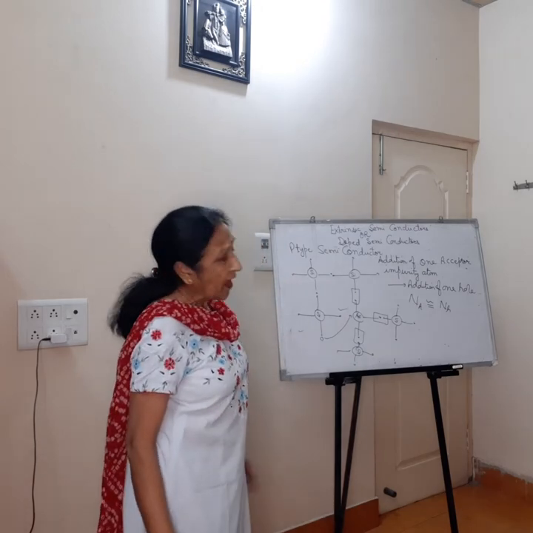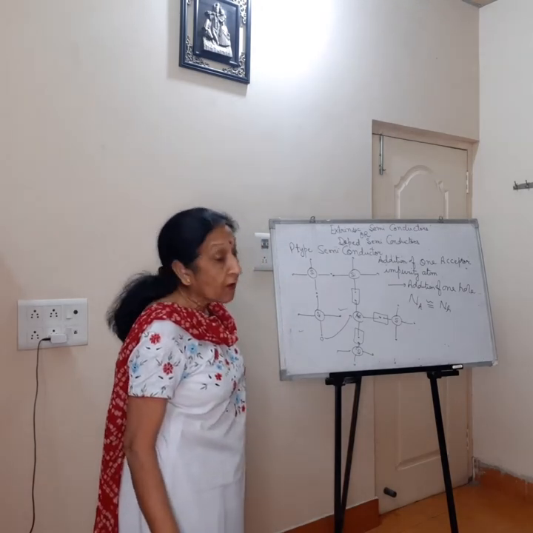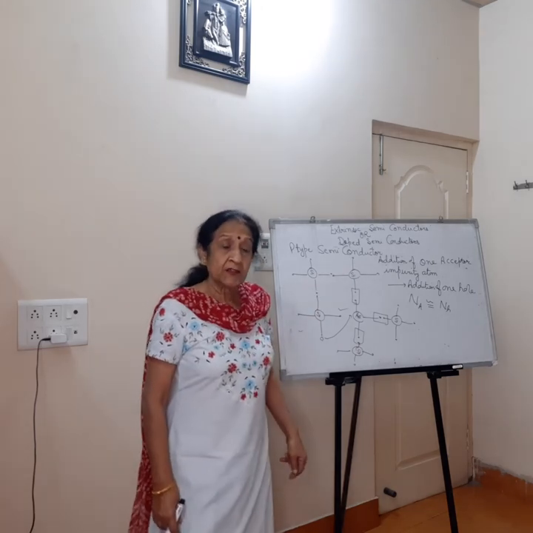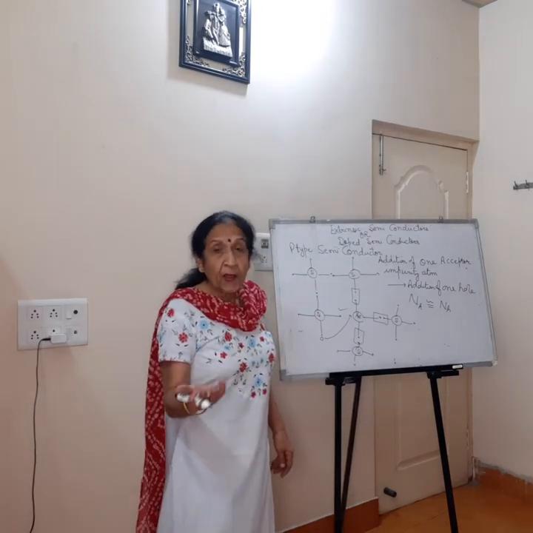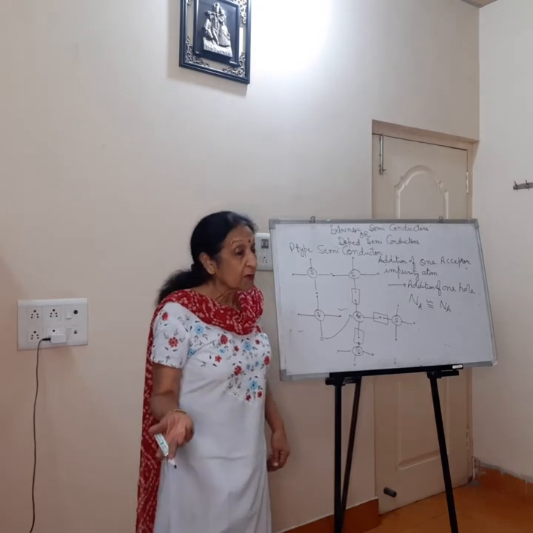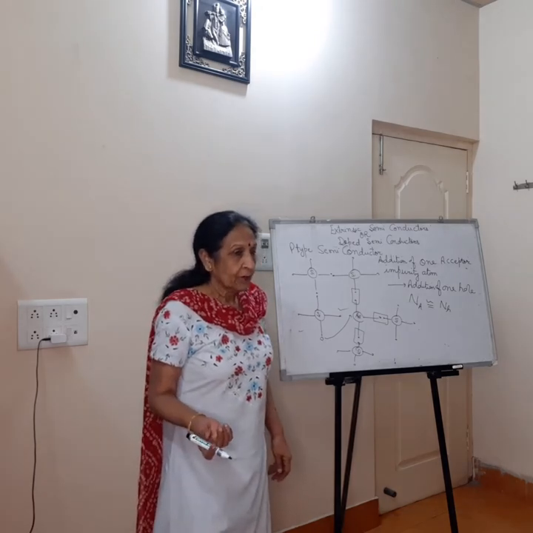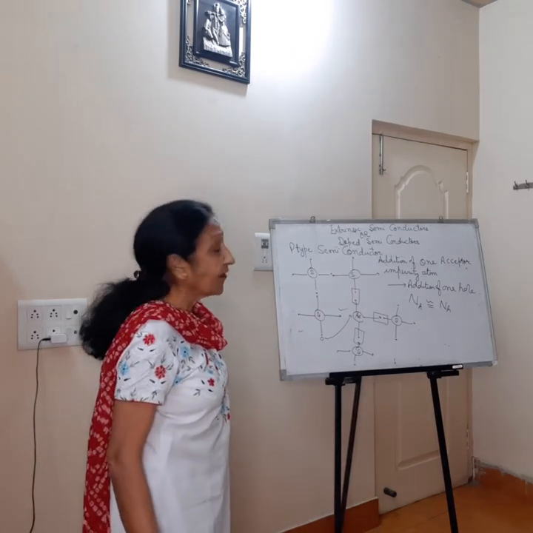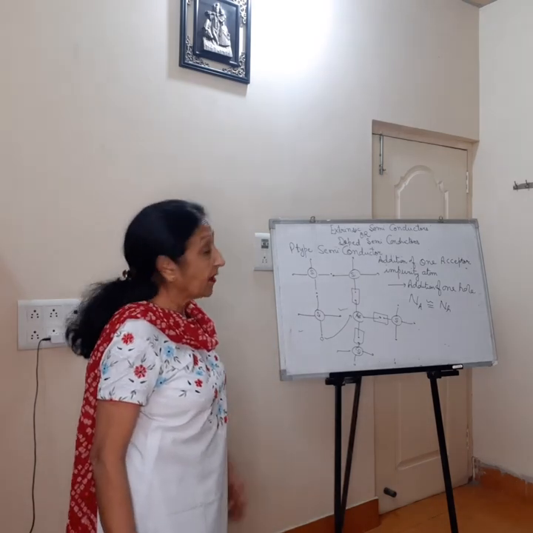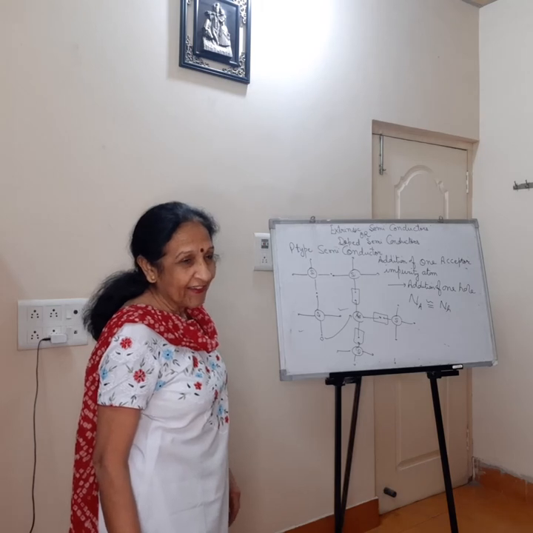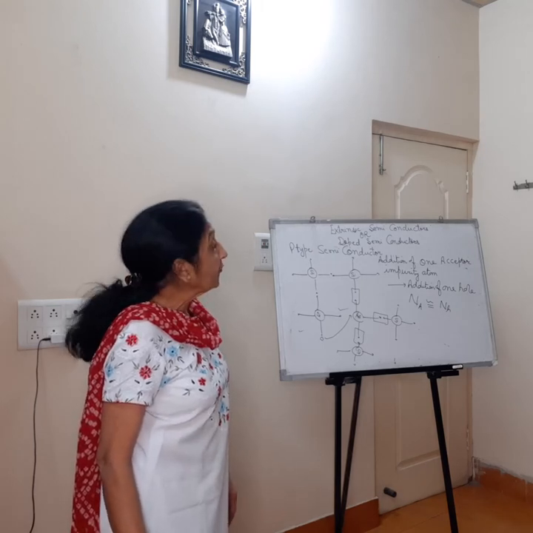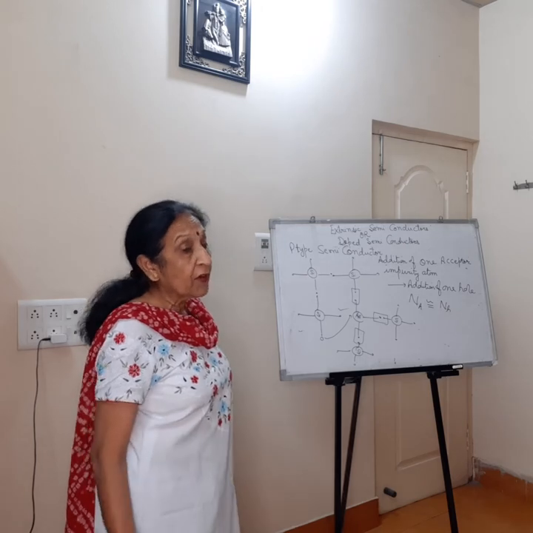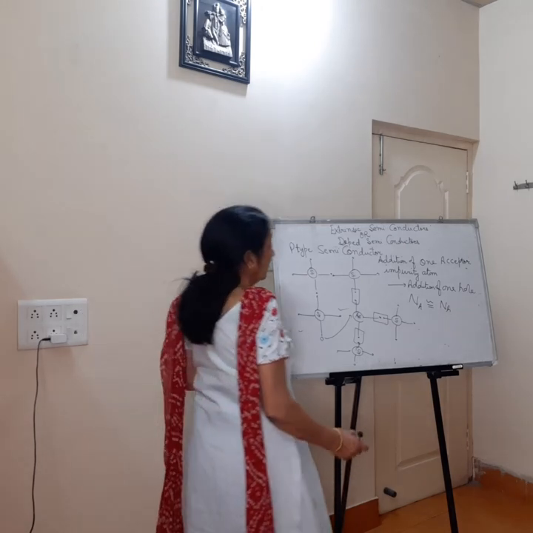holes. I have written approximately because due to breaking of covalent bond, very few number of electron hole pairs may be generated. So 2-3 होल्स का नंबर ज्यादा हो सकता है acceptor impurity atom से, इसलिए मैंने almost लिखा है. So that means due to breaking of covalent bond, very few number of electron hole pairs are generated.